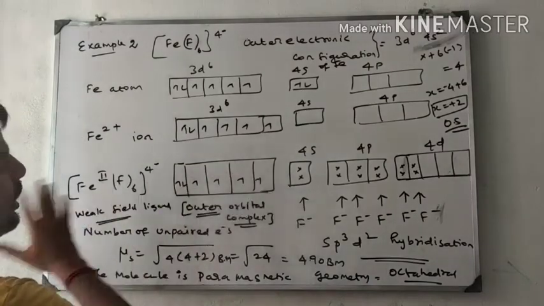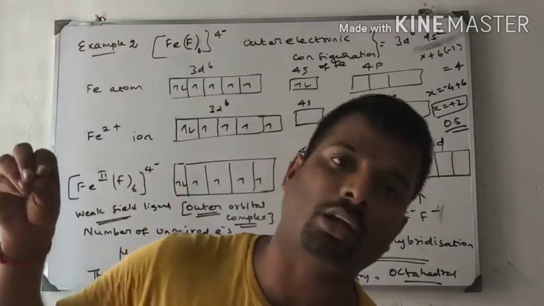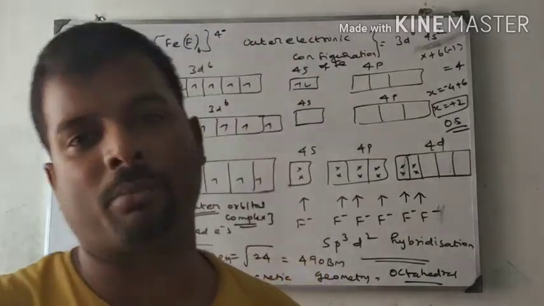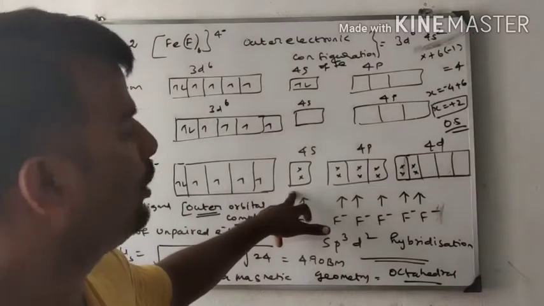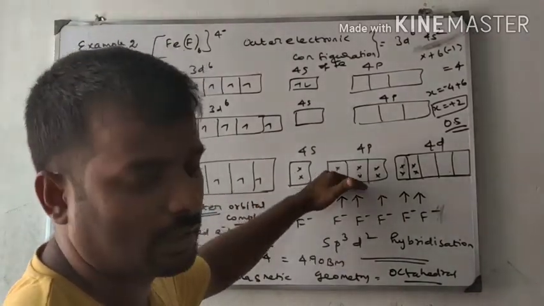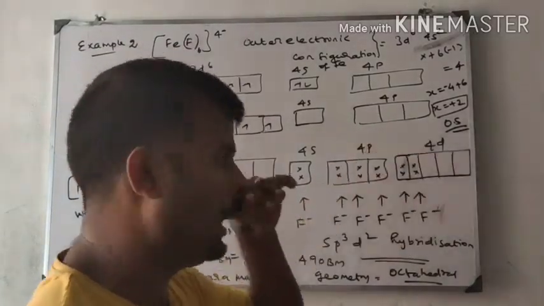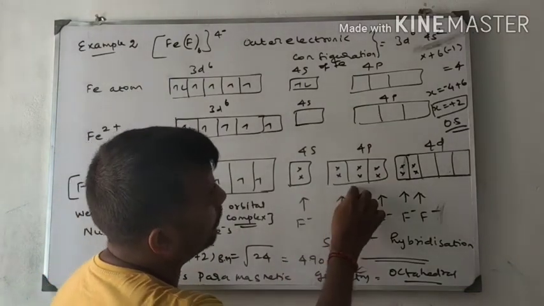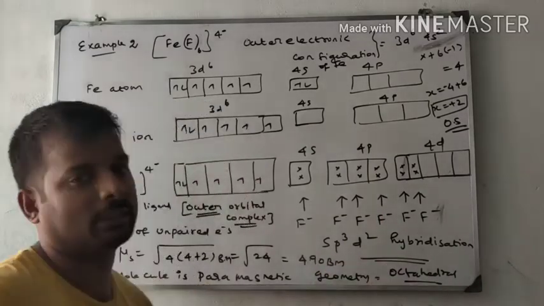We cannot adjust the inner ones because it is a weak field ligand, not strongly attracted to the inner orbitals. It is just attracted to the outer shell orbitals. Then the 4s empty orbital gets 2 electrons from fluorine, the 4p empty orbitals get 6 electrons from 3 fluorine, and the 4d empty orbitals get 4 electrons from 2 fluorine. Therefore, the hybridization is 1 s orbital, 3 p orbitals, 2 d orbitals. It is sp3d2 hybridization.